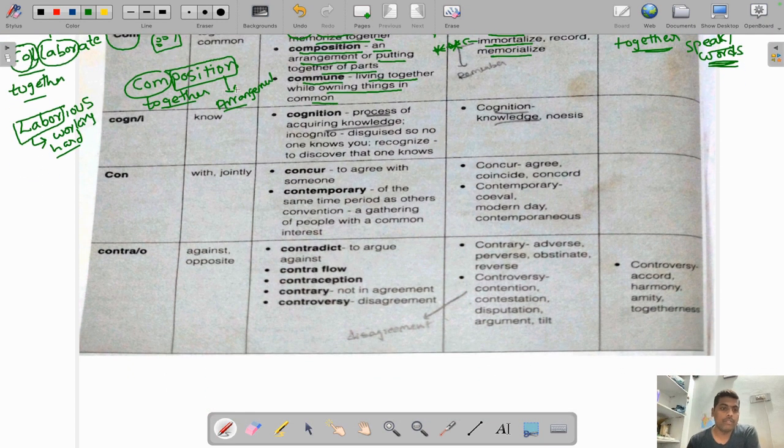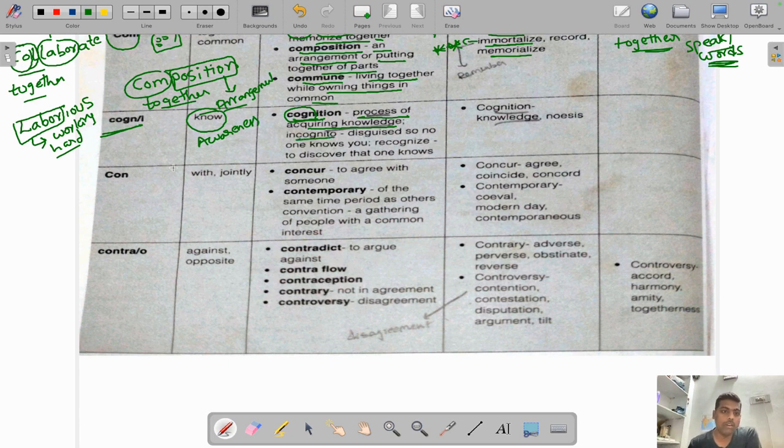Now coming to the next one, guys: the root word cogn means something related to knowing something or awareness about something. So there is one word, cognition. Cogn means something related to knowing. So cognition is nothing but the process of acquiring knowledge, or the process of knowing something. That's the literal meaning.